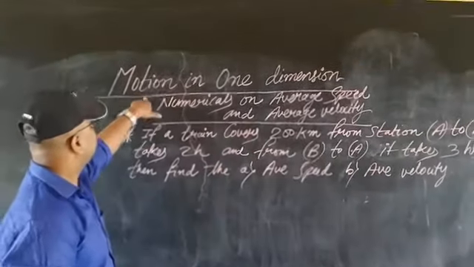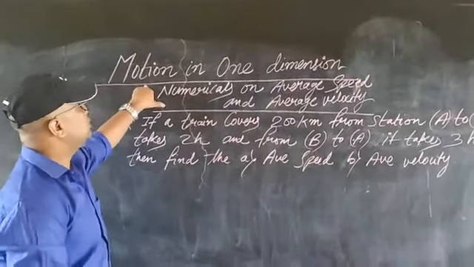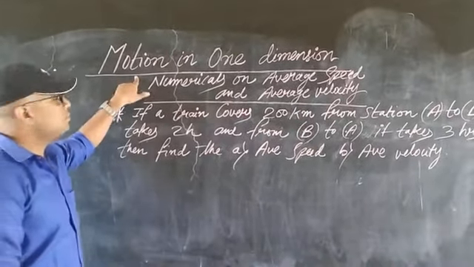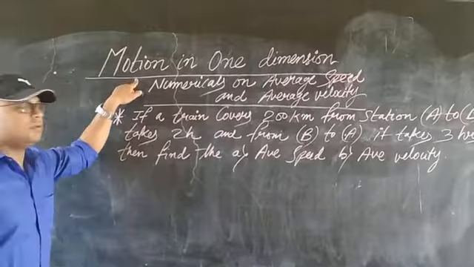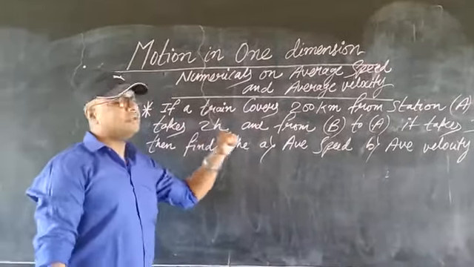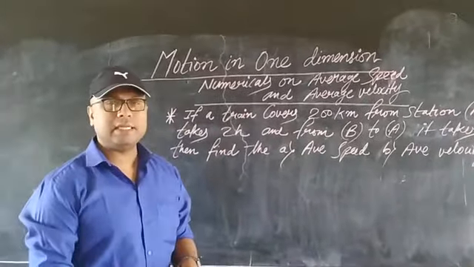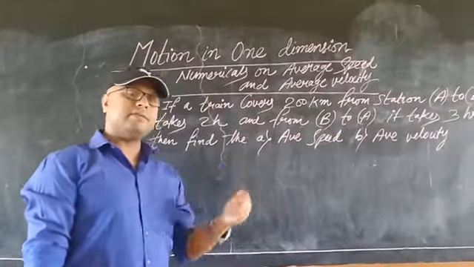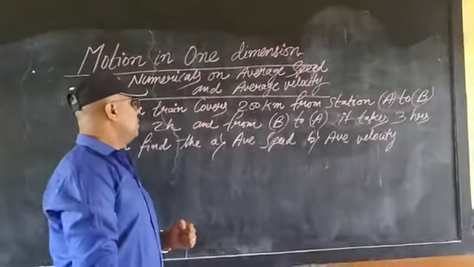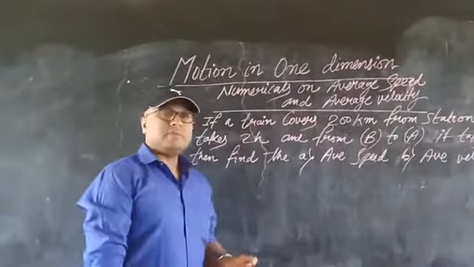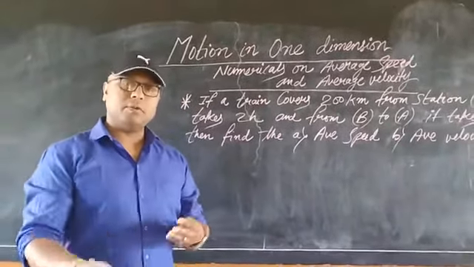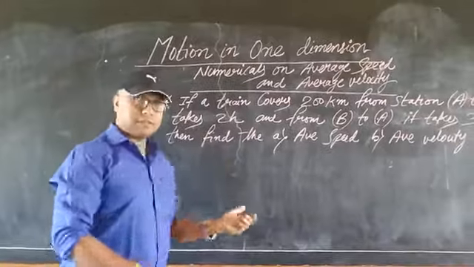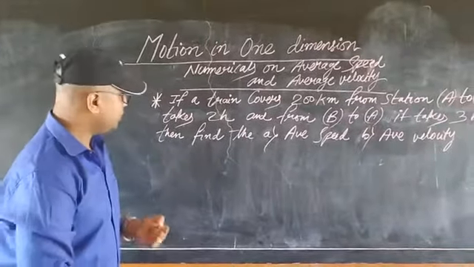Today we are going to discuss a few numericals on average speed and average velocity, from the chapter Motion in One Dimension, which is in class 9 and is also taught in class 8. As the last topic I discussed average speed only, and some students gave feedback asking for numerical problems. So I thought I should discuss some numericals which will help you out.